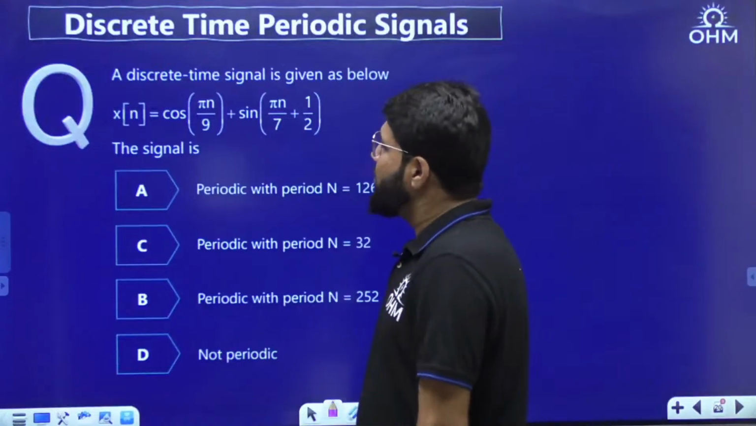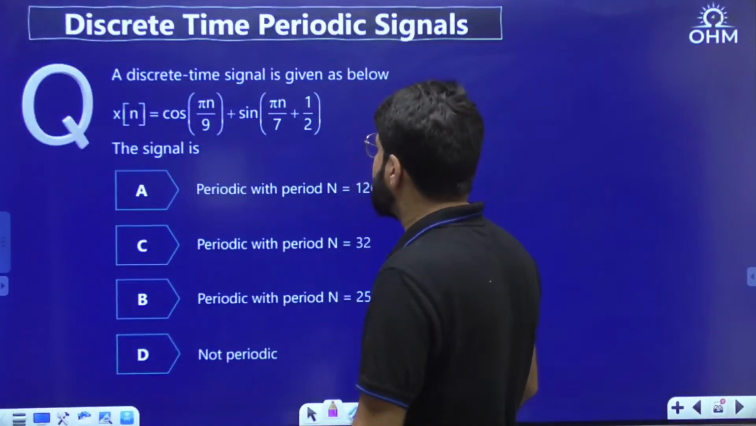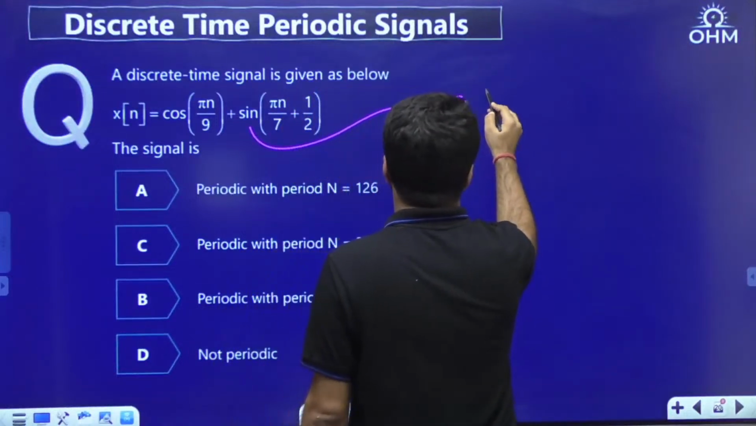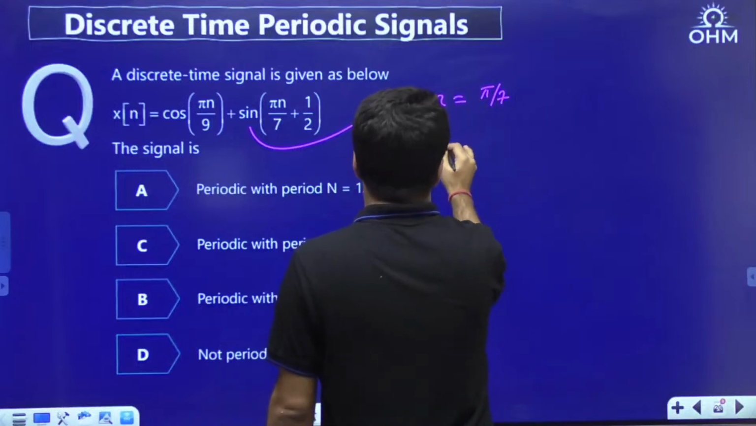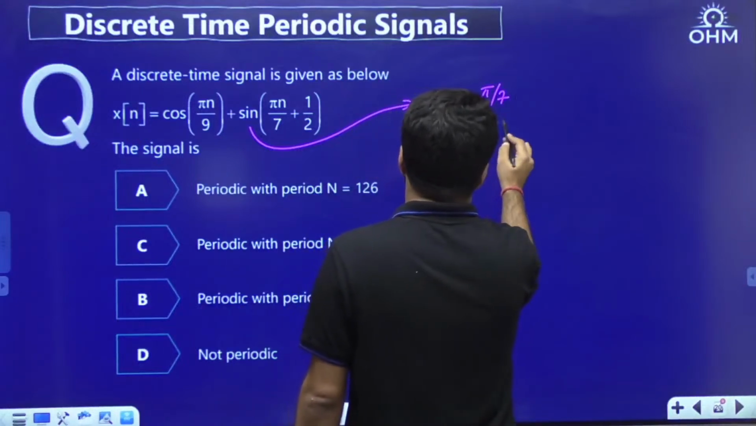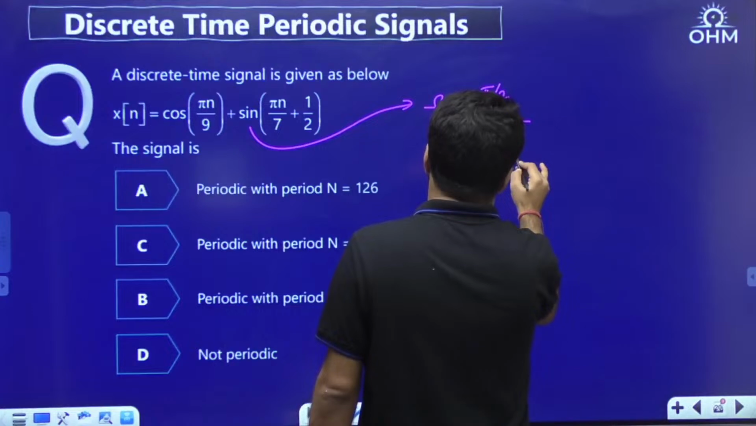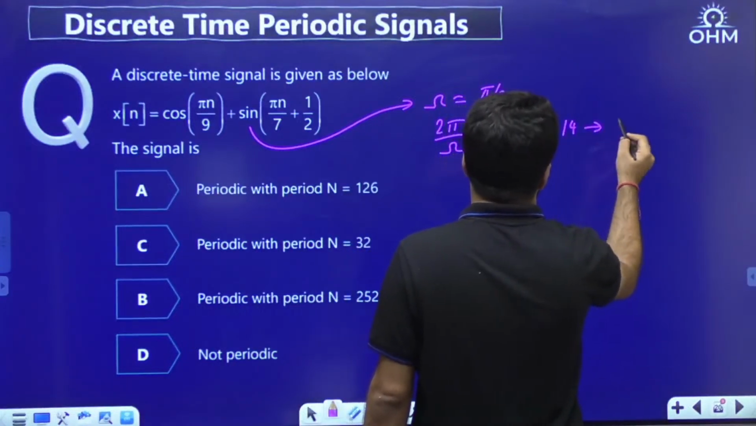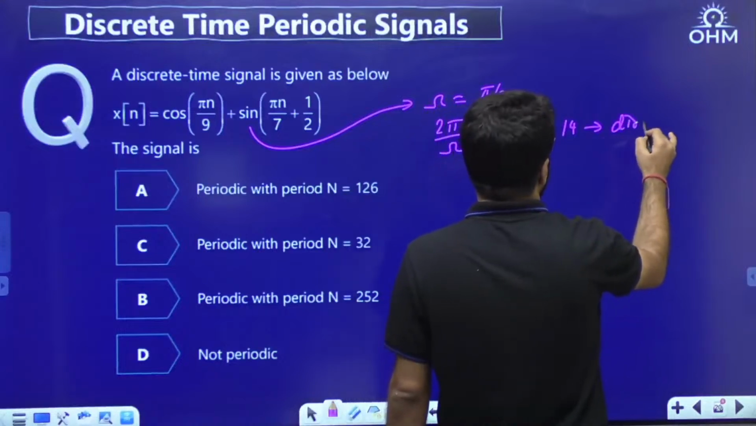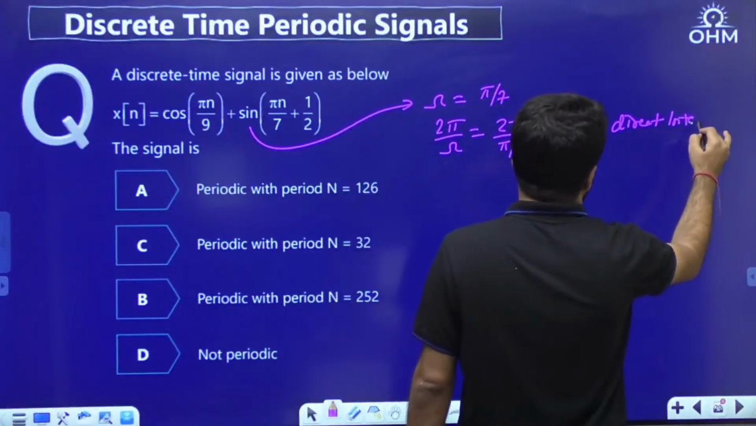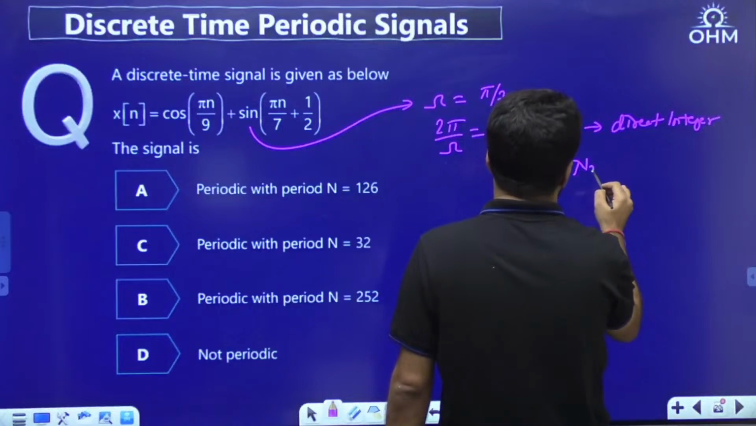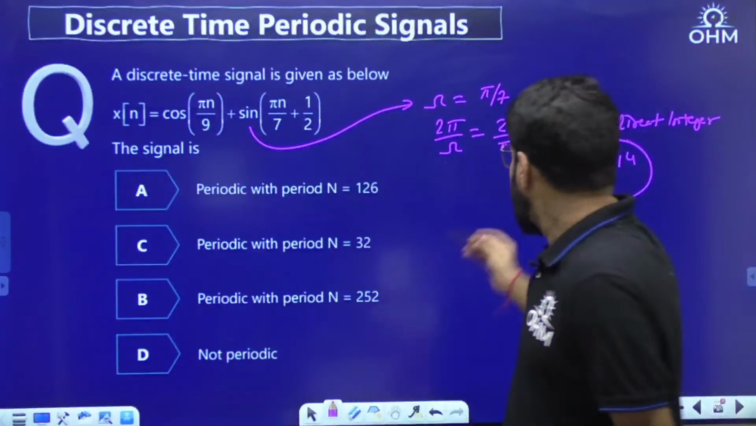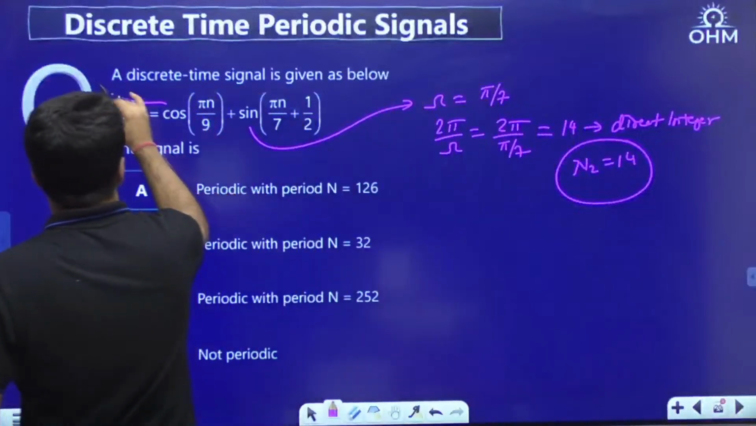Okay, so first you have to check individually whether the signals are periodic or not. Here, what is the value of omega? Pi by 7. So what is 2 pi by omega? 2 pi by pi by 7, pi cancels, 2 7s are 14. Rational, and not only rational, it is a direct integer. So the period itself is 14, then we don't need any k value. Period is 14, n2. This is the first signal.